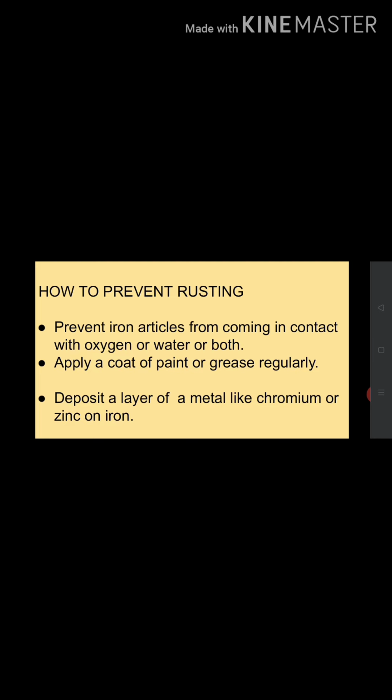Another way to prevent rusting is to deposit a layer of a metal like chromium or zinc on iron.